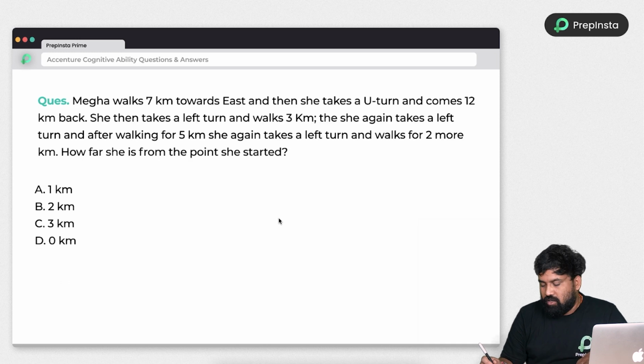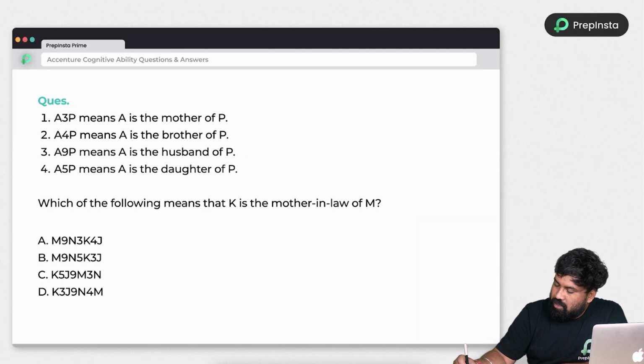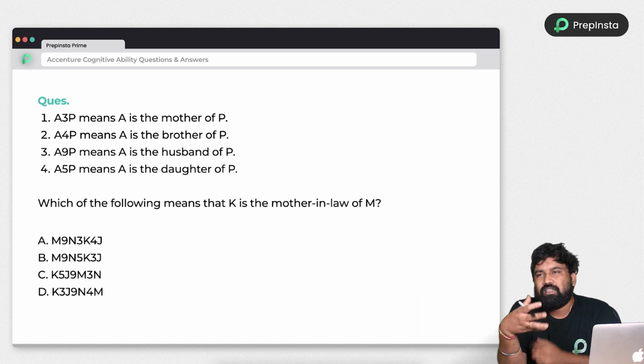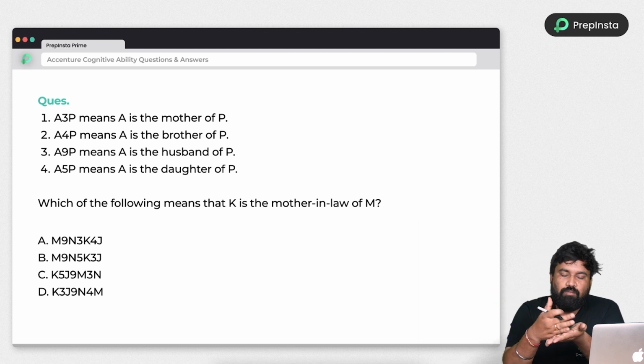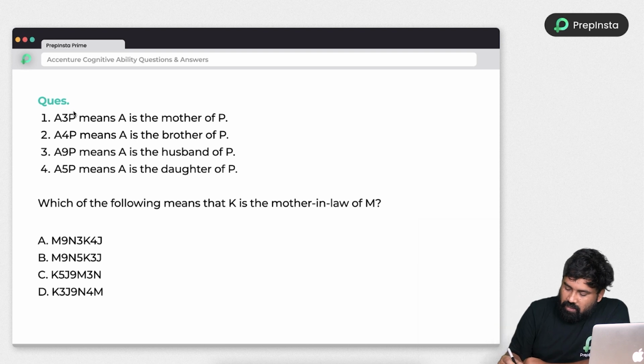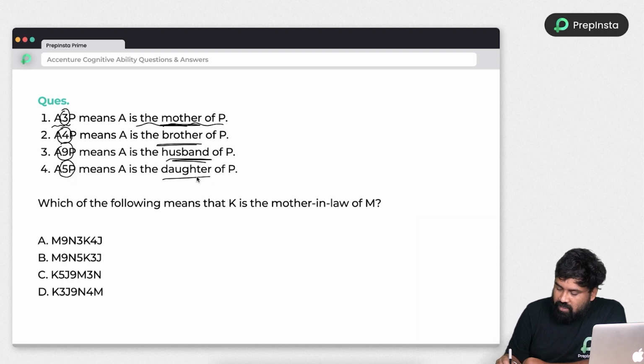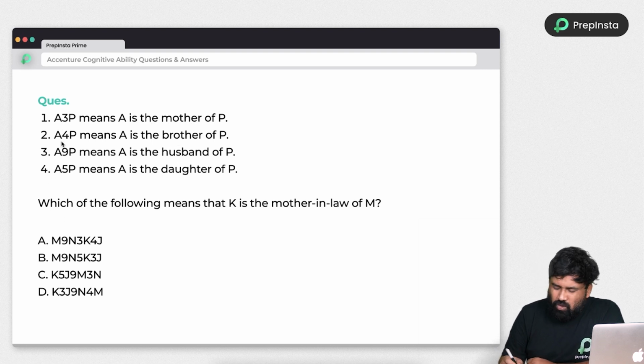So just look into the next question, which is based on blood relations. In recent times, rather than asking direct questions, they are asking indirect questions like this with symbolic notations, which is like coding-decoding based blood relations, we will say, which is nothing but A3P means A is mother of P. So 3 means mother, 4 means brother, 9 means husband, 5 means daughter. Okay, so you don't have to cross verify and everything. Just go to the question directly whenever you see these types of blood relations.